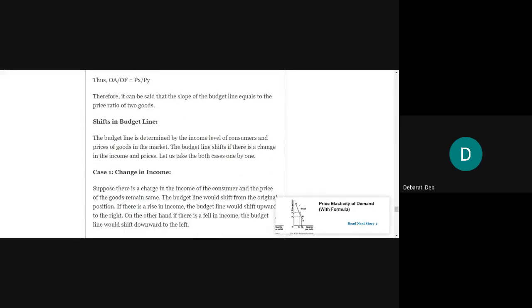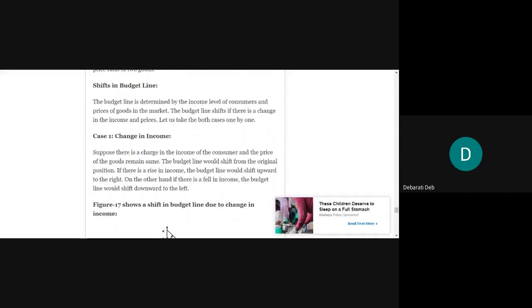Then we will today study the shifts concept. What will happen with the budget line shifts, or how it shifts, that we will study today. The budget line is determined by the income level of consumers and the prices of goods in the market. This line, we are all well aware of this line. The budget line shifts. Now, when will the budget line shift? It will shift if there is a change in the income and the prices.